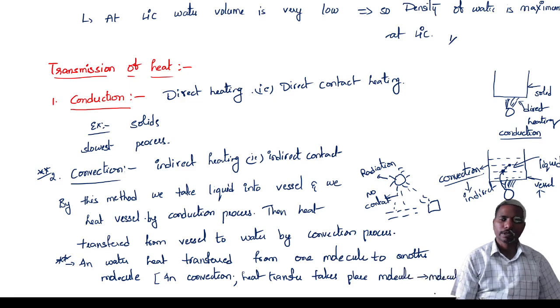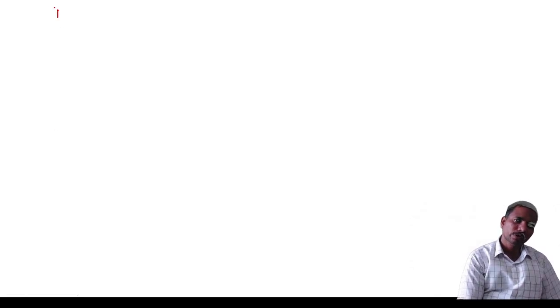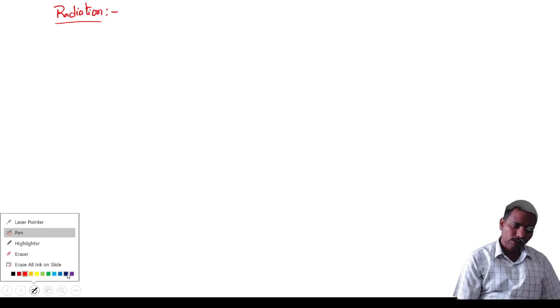Very important point. Now coming to the third one, radiation method without any contact. Radiation process without any contact.